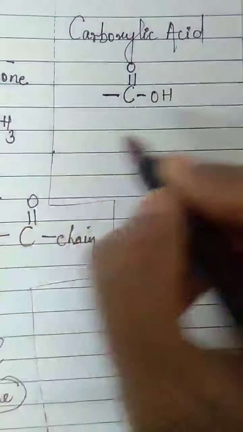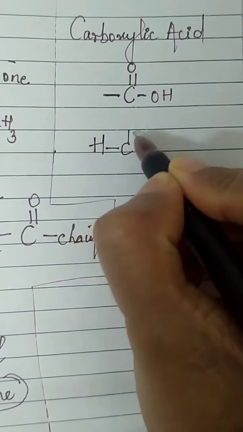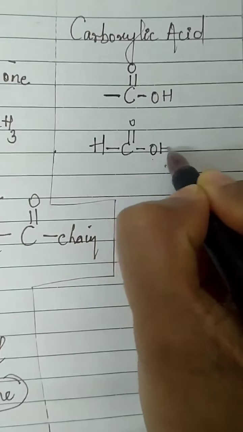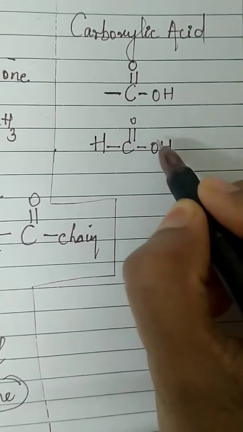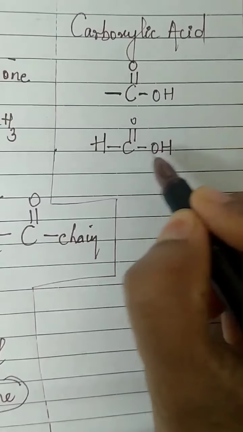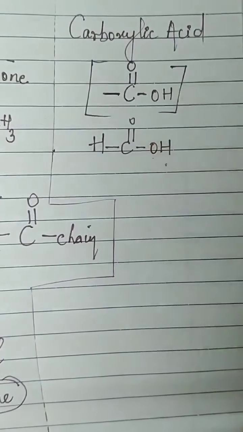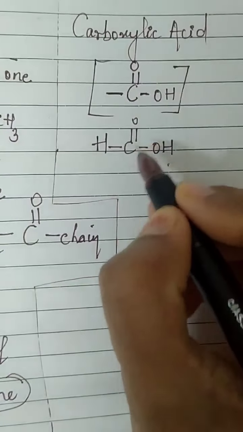Okay. So let us see. Let me start with hydrogen only attached to that vacant bond. I'll attach a hydrogen. Now this is C double bond O, OH. This is not alcohol. You can see C double bond O and an OH. This is the functional group of carboxylic acid. Now when you have only one hydrogen attached and C double bond O, OH, commonly this is called by the name formic acid.